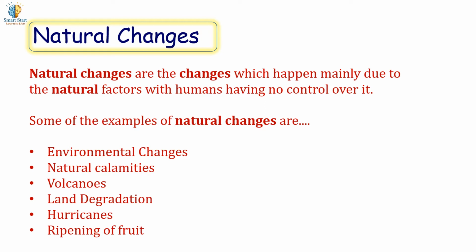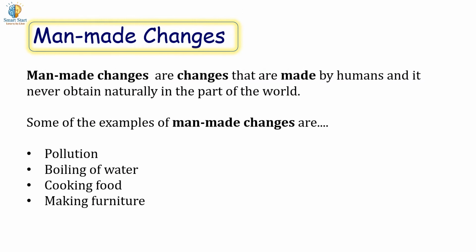Man-made changes. Man-made changes are changes that are made by humans and are never obtained naturally in any part of the world. Some examples of man-made changes are pollution, boiling of water, cooking food, making furniture, etc.